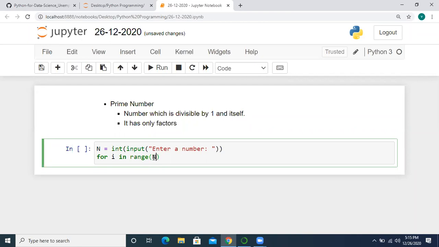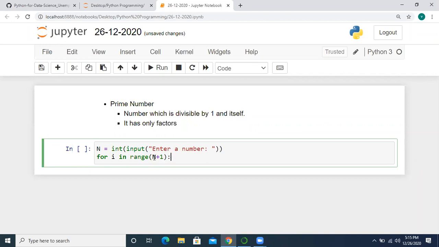If we mention an n value, it considers up to n minus 1. Here I am taking 0 to n, so that it will consist up to n minus 1. If you want to include n also in the range, then you must give n plus 1.